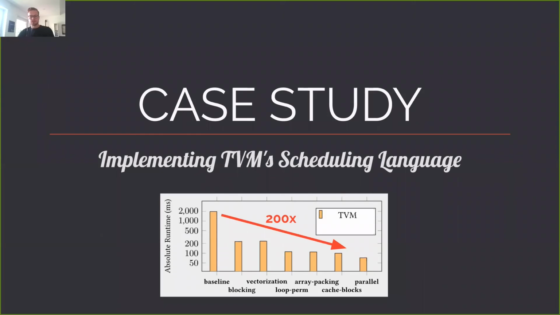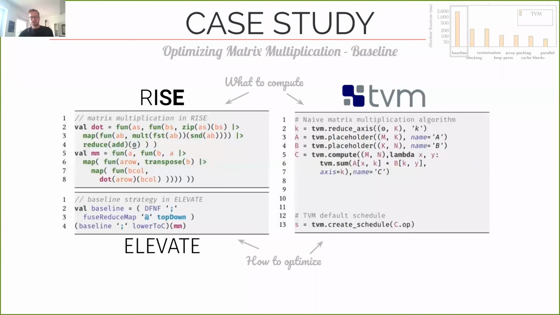Using those generic building blocks, we then try to implement the TVM scheduling language and especially define Elevate strategies that apply the same optimizations as described in the TVM tutorial, which we've mentioned earlier. So here's what the baseline version looks like. For TVM, we describe the matrix multiplication using the Python API and use the default schedule to generate unoptimized